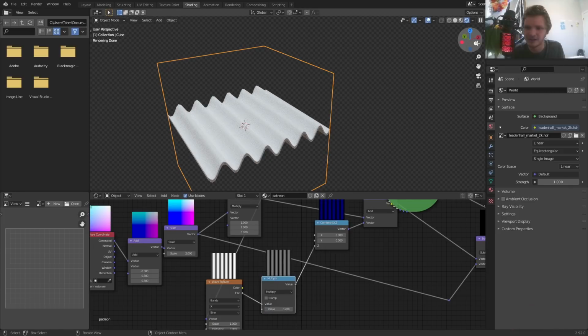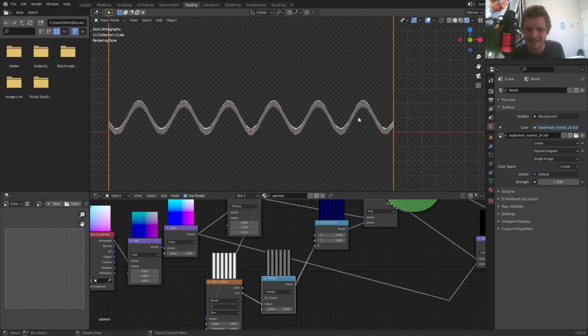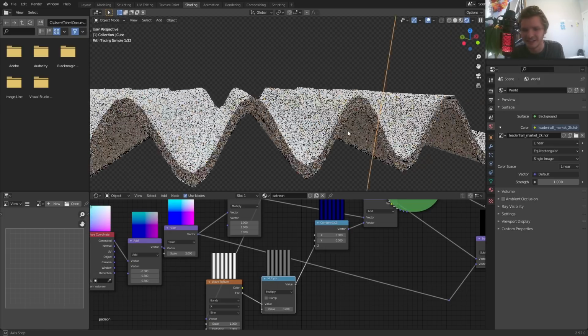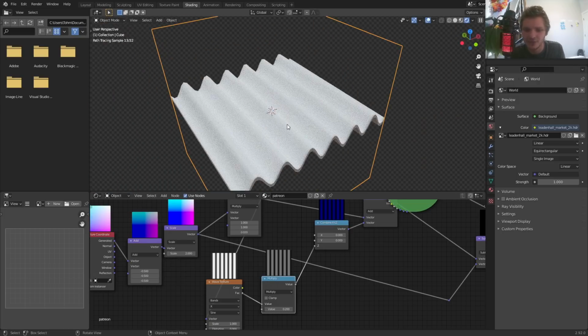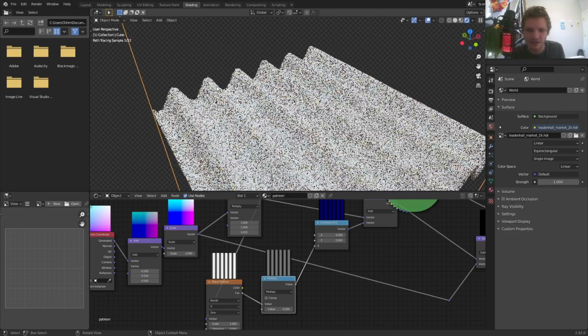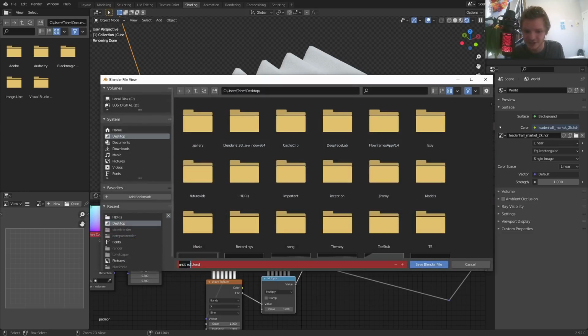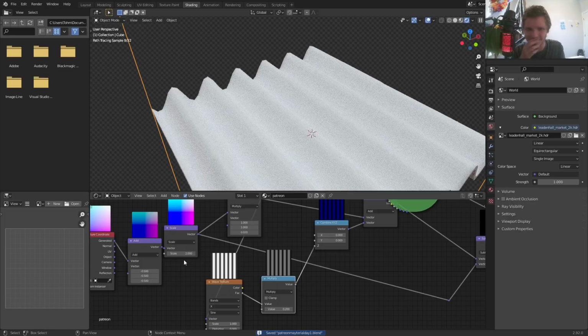And again, if we were to look at this from the side view, you can see we are just adding the sine wave on the z-axis. And we're actually having quite a bit of geometry compressed on the edges here, but we're not going to worry about that. So we have all this. If you're seeing that it's looking a bit jagged from the profile, like you wish it was a bit more rounded, this isn't an issue with the material. It has infinite resolution. By the way, we should save it. We're going to call it Patreon Material Day 1. Not promising I'm doing all the days. I'm definitely doing day 1, but I can't even promise day 2. The issue isn't with the procedural thing.